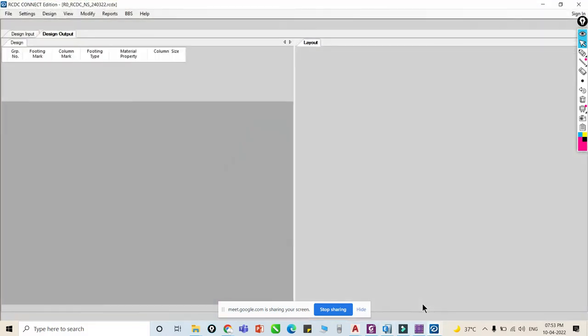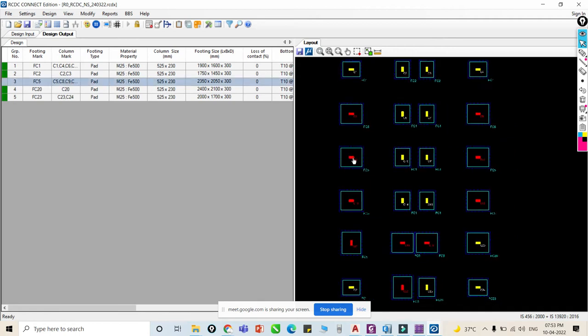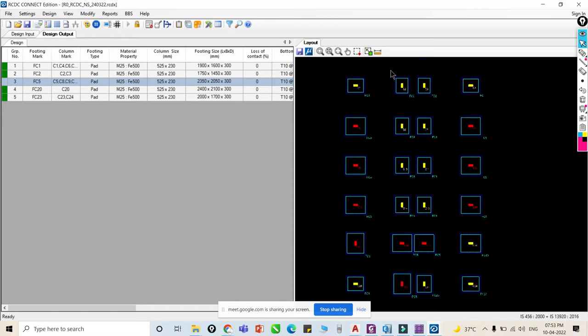And here you can see our RCDC software is visible. This project is a different one, I am sharing it with you. Which software is this? RCDC, the software we will use for design and detailing of any structural member, where you can design a foundation, a column, a beam, a slab, and apart from slab you can also design your staircase, right?